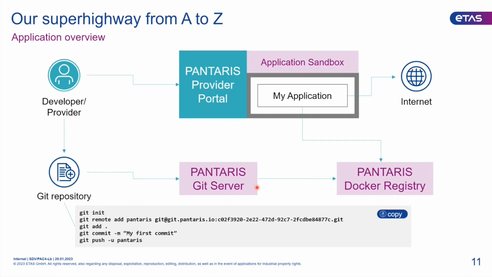Afterwards, we will use that and build some images and push them into our Docker registry. If you then go to the provider portal, you can start the application in your sandbox, and there it will run, do some requests against the internet or against our internal API.